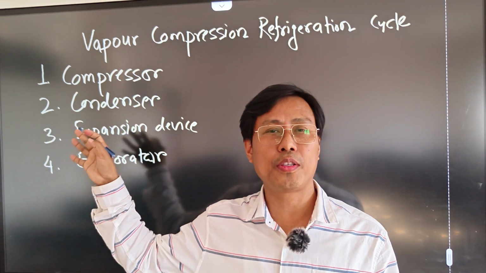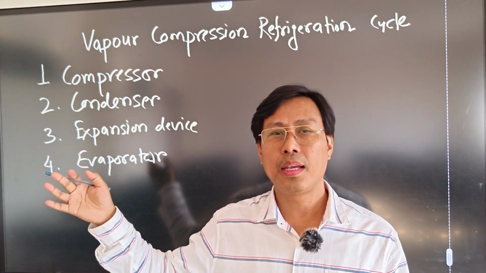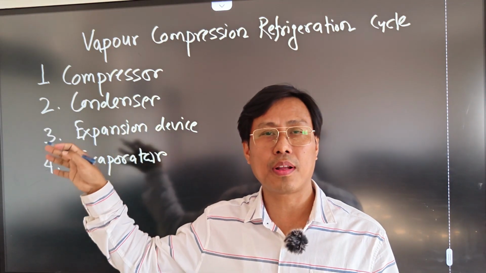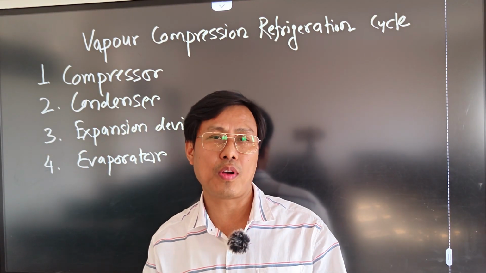These are the four major parts of any fridge, and based on these different organs our refrigerator will work.